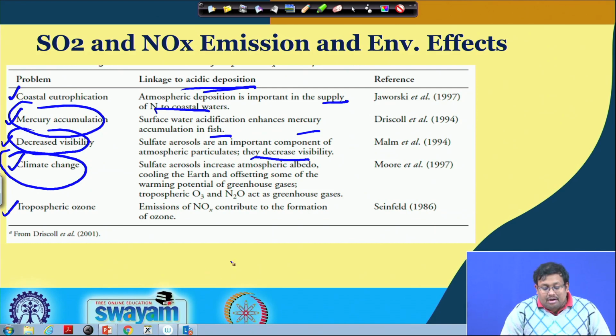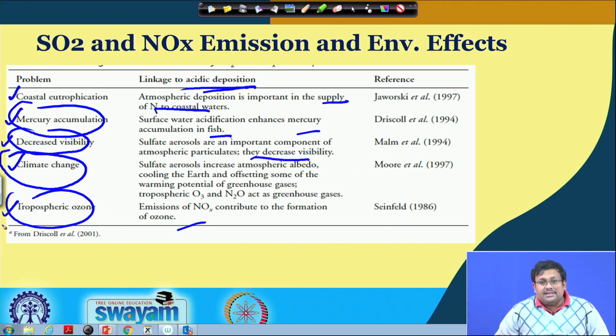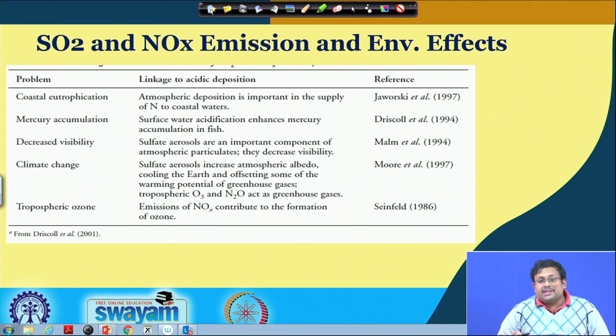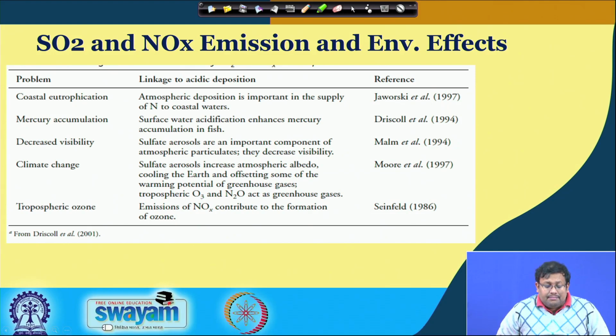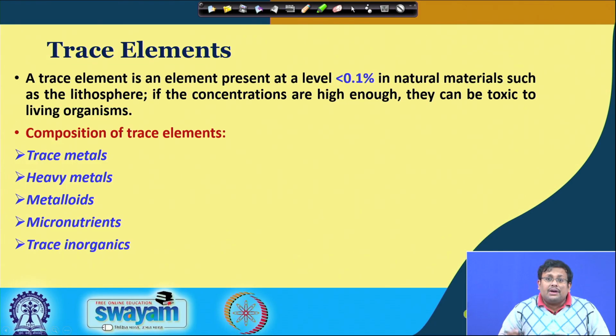Also, emission of nitrogen oxides contributes to the formation of ozone, which produces tropospheric ozone. So, all these are very important environmental impacts, and all are related to sulfur dioxide as well as nitrogen oxide emission, ultimately producing acid rain. So, let us move ahead and see what other environmental pollutants are very important.